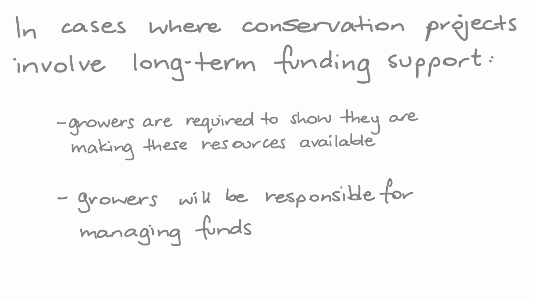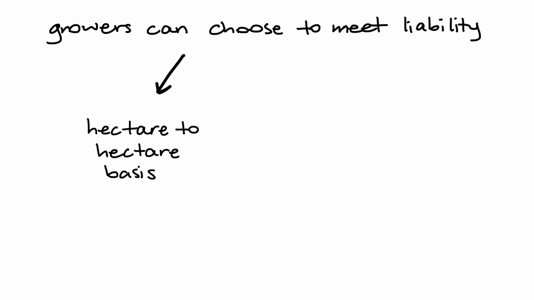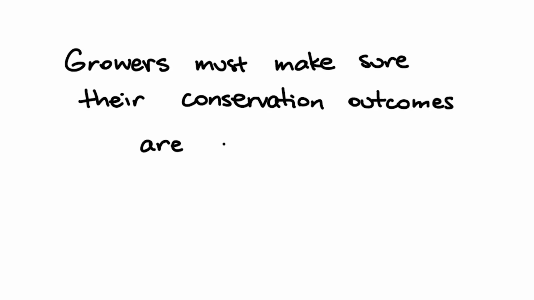funds. So, growers can either choose to meet their liability on a hectare-to-hectare basis, by monetary compensation, or by combining both of these options. Ultimately, growers must make sure their conservation outcomes are delivered.